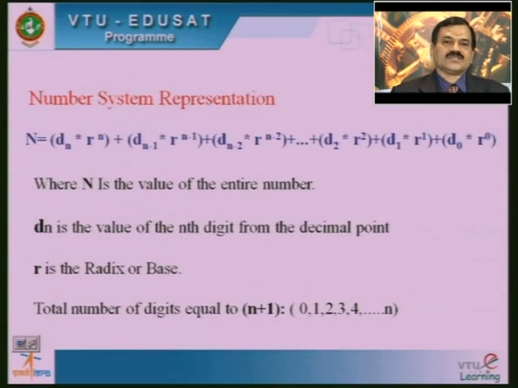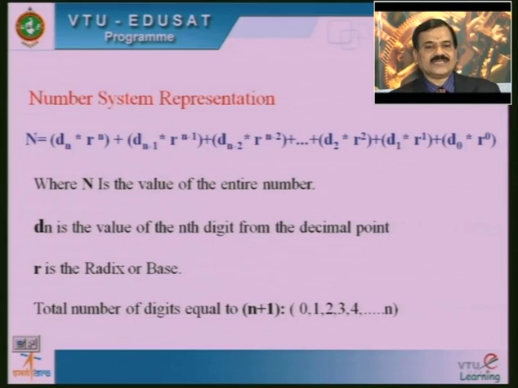The general number system representation can be given in the following way: capital N equals d_n into r to the power n plus d_(n-1) into r to the power n minus 1 plus d_(n-2) into r to the power n minus 2 plus so on, that may end up to d_2 into r squared plus d_1 into r to the power 1 plus d_0 into r to the power 0, where N is the value of the entire number, d_n is the value of the nth digit from the decimal point, and r is the radix or base.